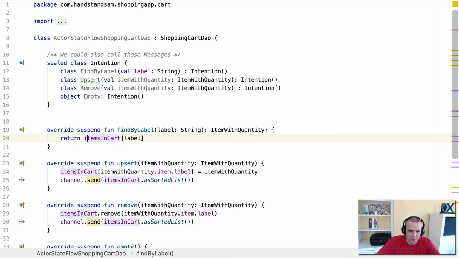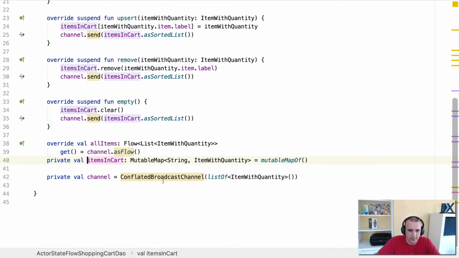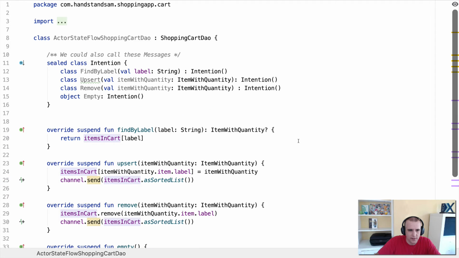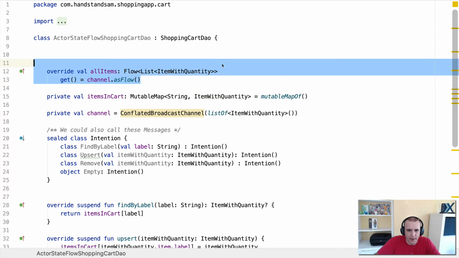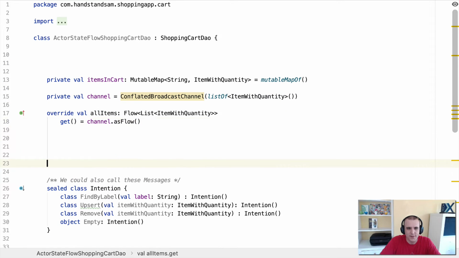So one thing that I'm going to do, instead of having this items list being a map, I'm going to go ahead and change this, and I'm going to make it a MutableStateFlow. So let's go ahead and take all these three things, put them up top so we can see them. All right, so let's see the order that we have. At this point in time, we have this mutable map that takes a string and item by quantity. We then have a channel, which is the way of publishing new reactive changes to this. And we finally have allItems, which we require because we're overriding it from that interface to expose the flow.